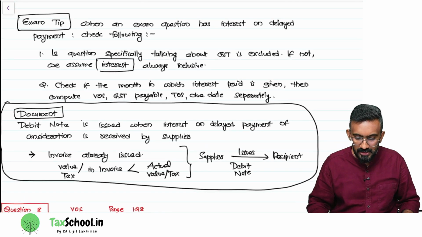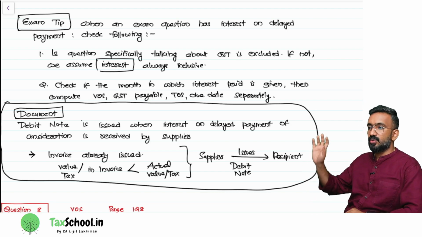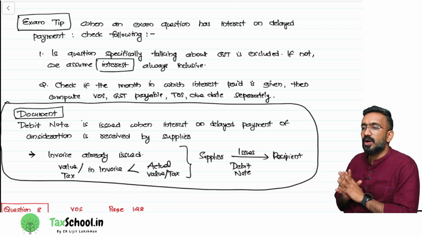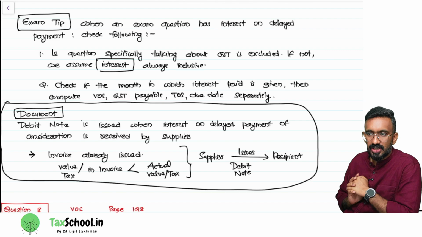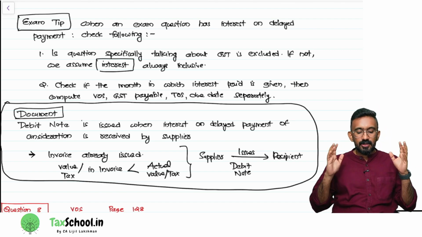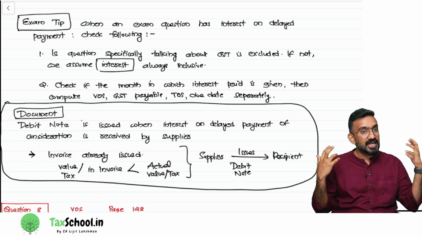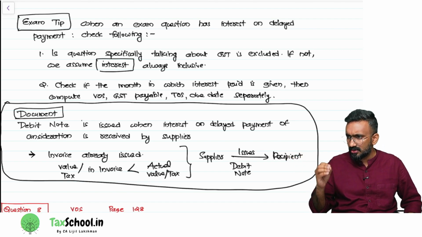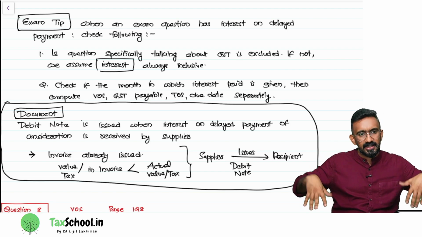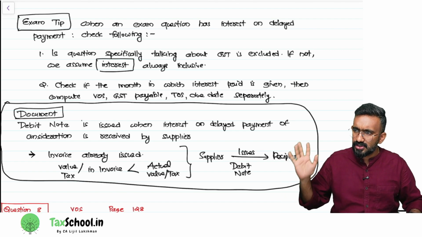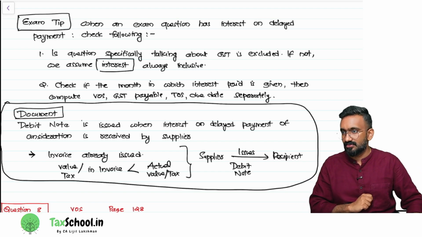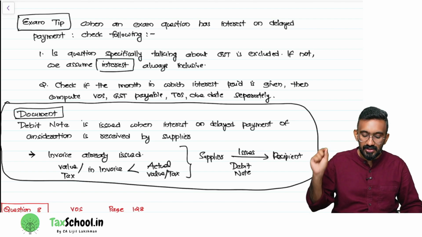I want you to take a photo of this if you want to keep it with you. This is an exam tip that you apply for your exam. How will you apply the assumption in the exam? When an exam question has interest on delayed payment, check the following. Is the question specifically talking about GST being excluded? If the question is specifically saying Xiaomi is going to collect extra GST, then you will apply GST on 20,000 directly. If nothing is mentioned, we will assume that interest is always inclusive of GST.